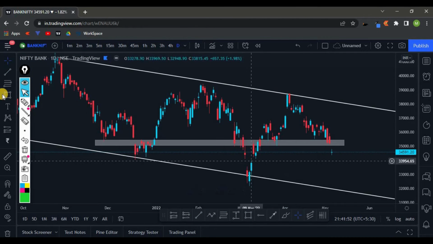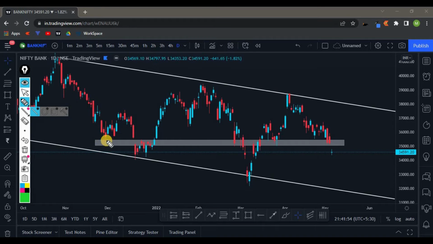We can see very good price action in these levels, because this zone is acting as a support. It acted as support, again acted as a support, again it acted as a support, and over here we got a breakdown. So we could see the price came till here, took the support and went up again. Again this one acted as a resistance, and now this became a support again, and from this support region the price again went up.